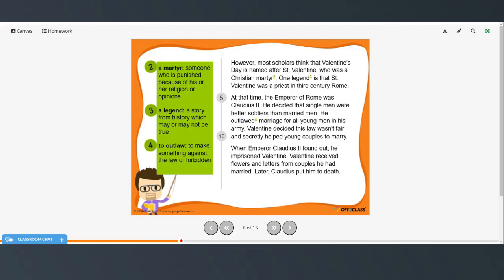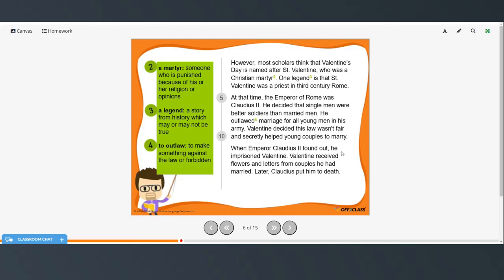One legend is that Saint Valentine was a priest in 3rd century Rome. At that time, the emperor of Rome was Claudius II. He decided that single men were better soldiers than married men. He outlawed marriage for all young men in his army. Valentine decided this law wasn't fair and secretly helped young couples to marry.